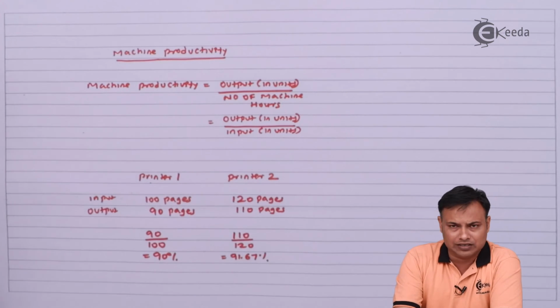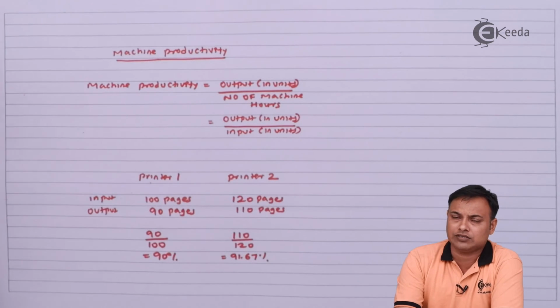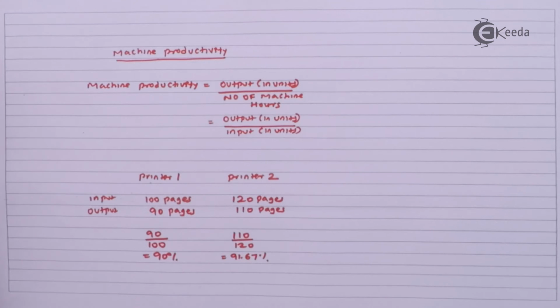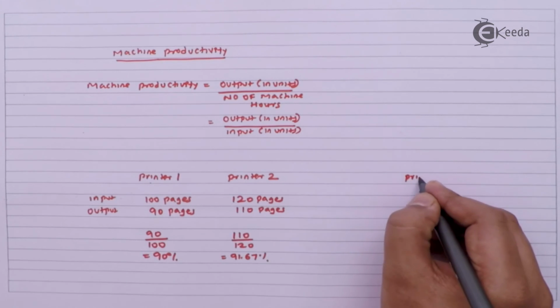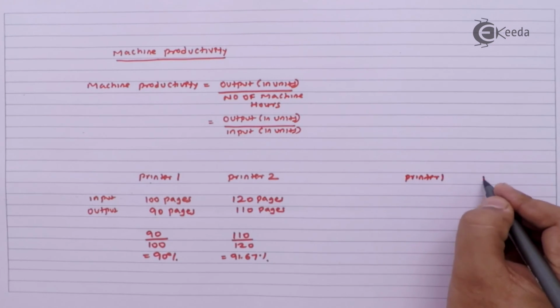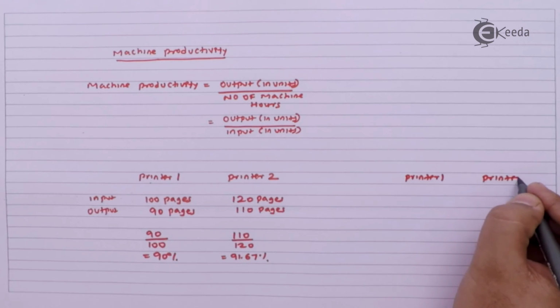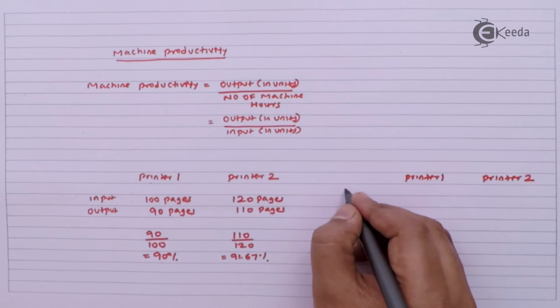The second factor that we can use for comparing the machines can be the time factor. That is, how much time is taken by each of the machines for the given level of activity. So I'm taking the same example again. Printer 1, printer 2.